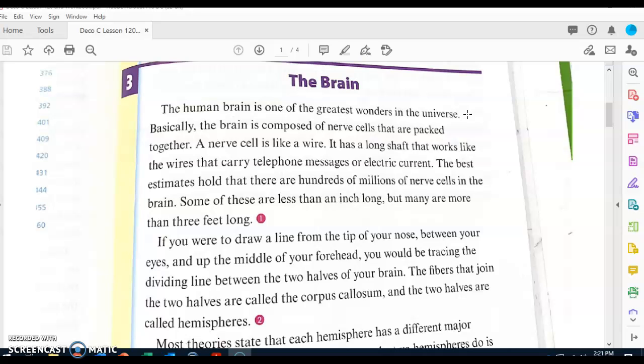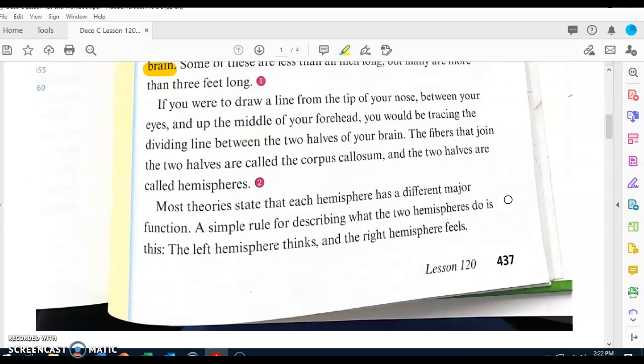Let's listen to question number 1. What is the human brain composed of? The human brain is composed of nerve cells. The brain is composed of nerve cells that are packed together. Number 2. How many nerve cells are in the brain? The best estimates hold that there are hundreds of millions of nerve cells in the brain. So we have hundreds of millions of nerve cells in the brain. Let's continue reading. Follow along.